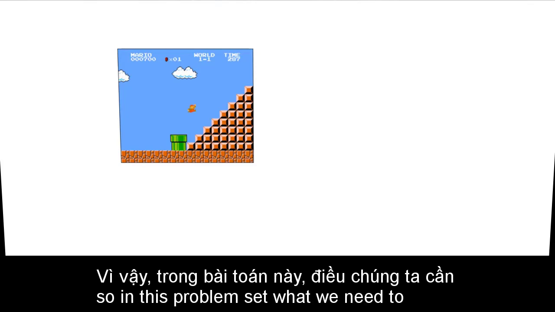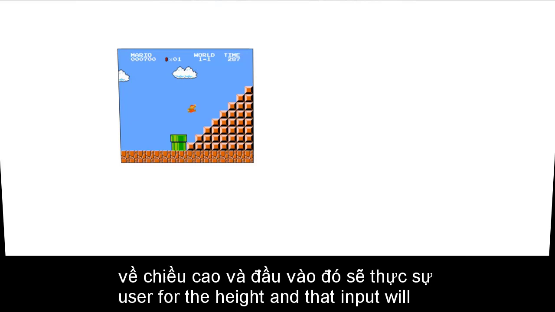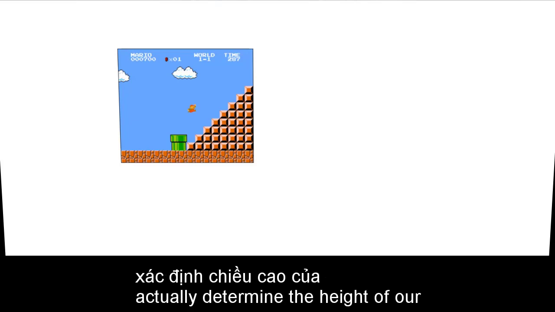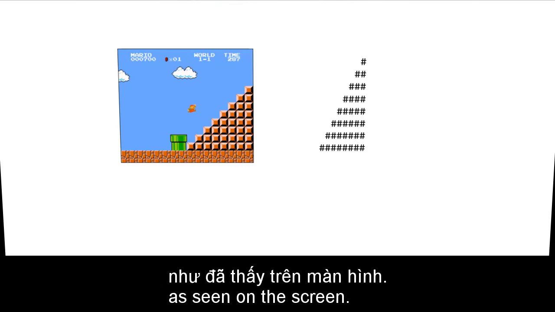So in this problem set, what we need to do is to print this pyramid as seen in Mario. And to do so, we need to prompt the user for the height, and their input will actually determine the height of our pyramid, and we will print this in hashes as seen on the screen.